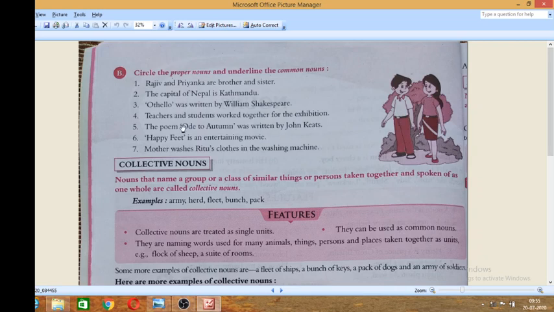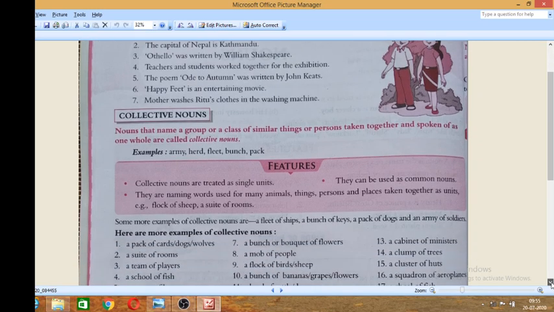Next, you can do it. Okay, I will give you the answer key later. Now next, come to the collective noun.